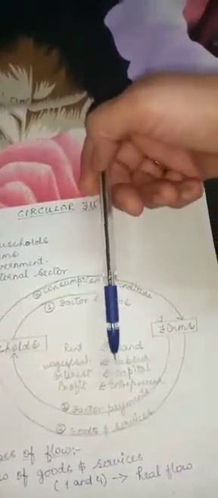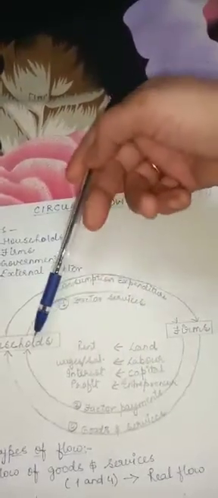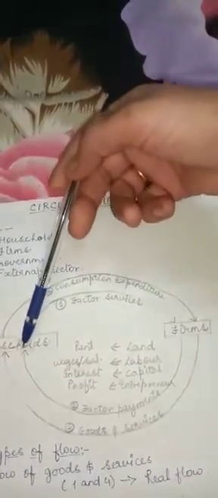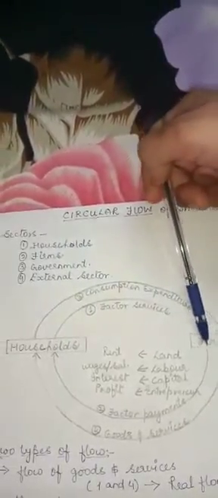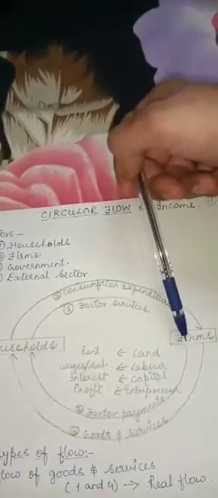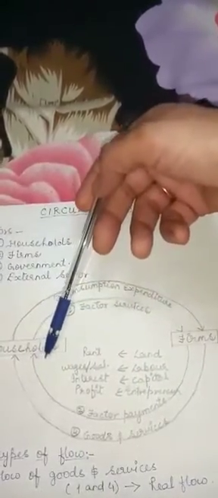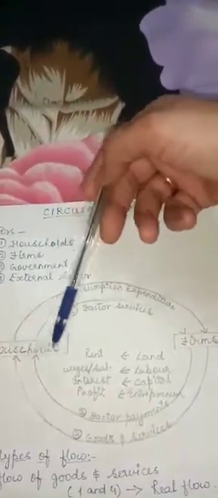These factor services are provided by the households, and for these services firms make payments to the households.